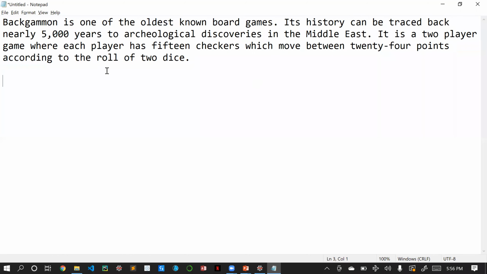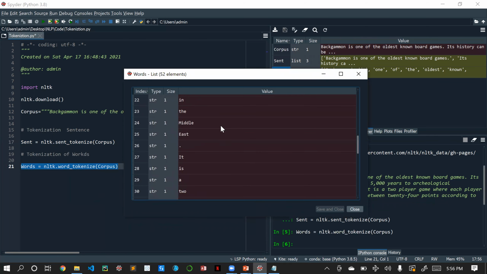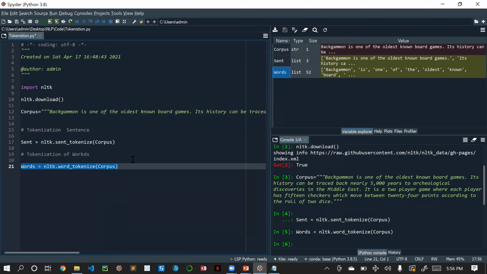Some words are repeated, like 'to' and obviously 'is' and 'an'. So many words are repeated. So this is why tokenization is used: to split the paragraph into sentences, and sentences into words.